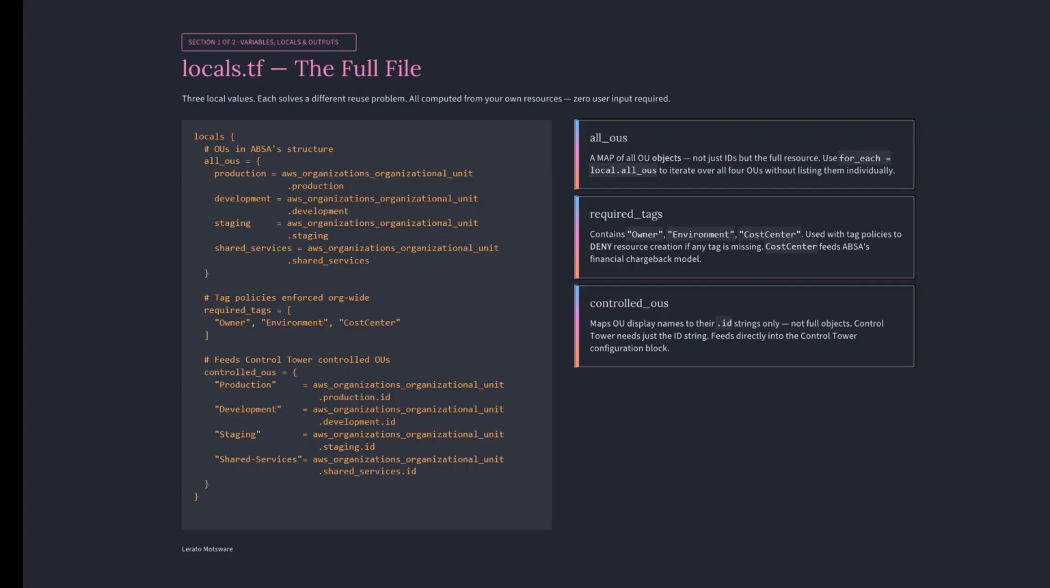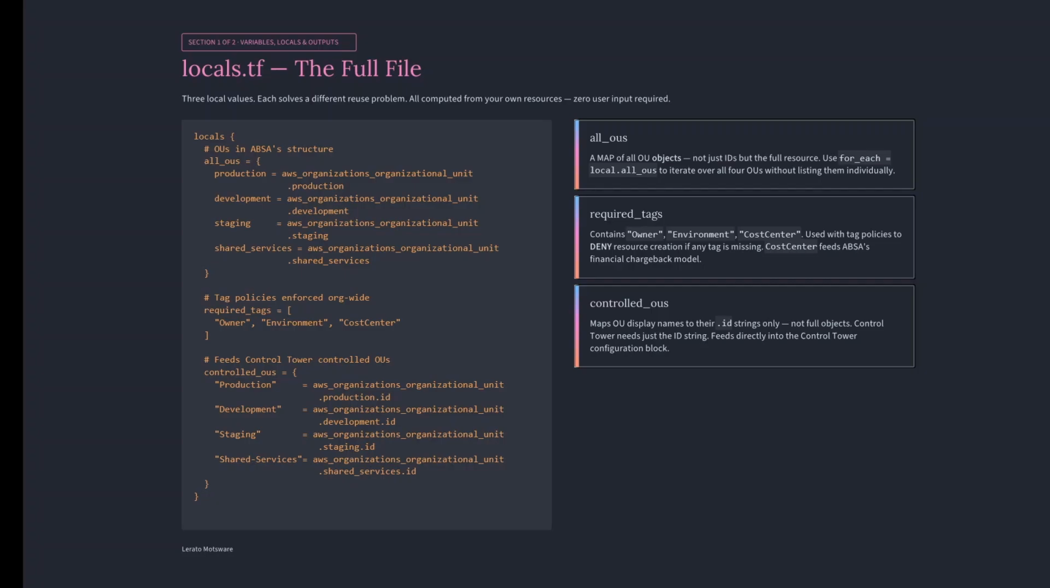Third, controlled_OUs. This one is subtle, and it is important to understand the difference from all_OUs. all_OUs stores the full OU objects. controlled_OUs stores only the ID strings. Think of it like this: all_OUs is the full employee file: name, department, salary, start date, everything. controlled_OUs is just the staff ID card.